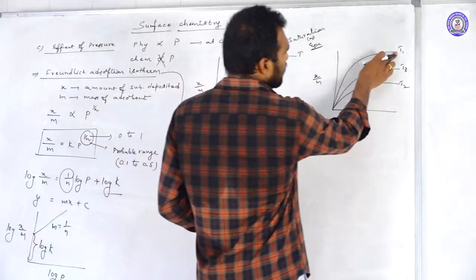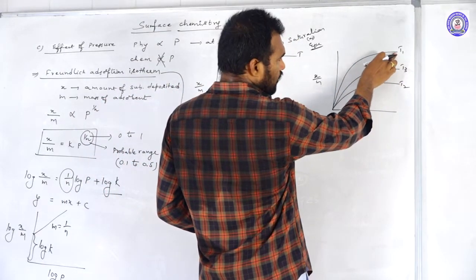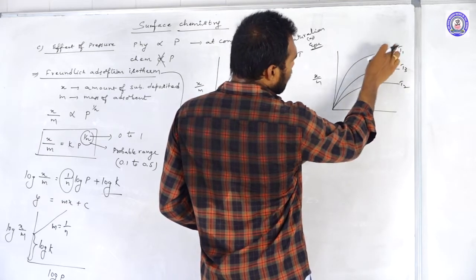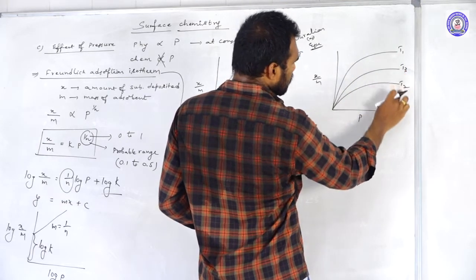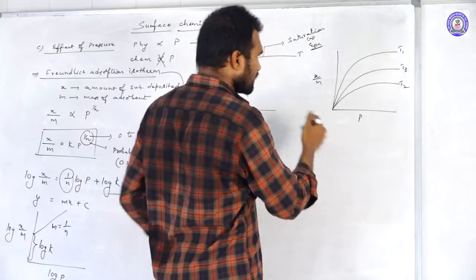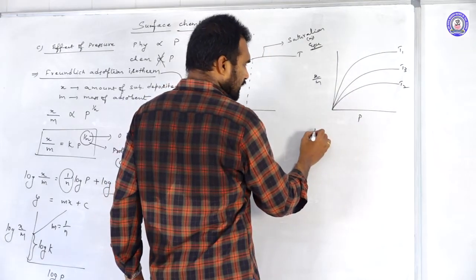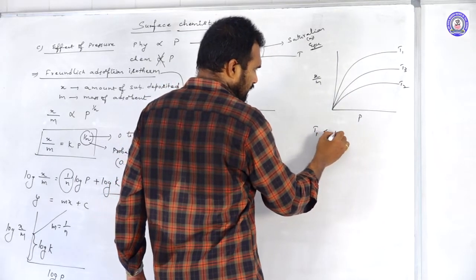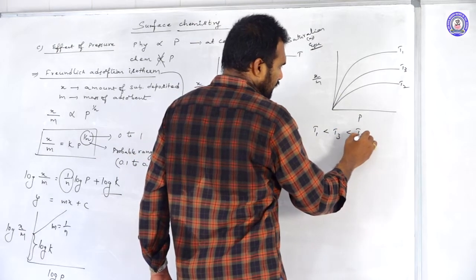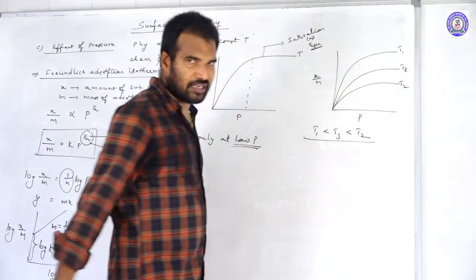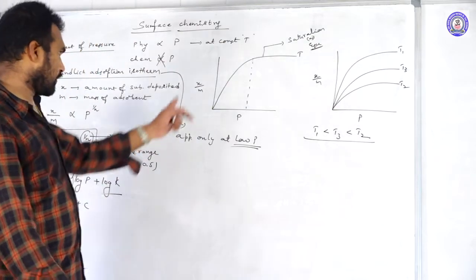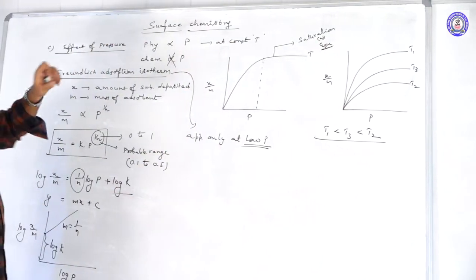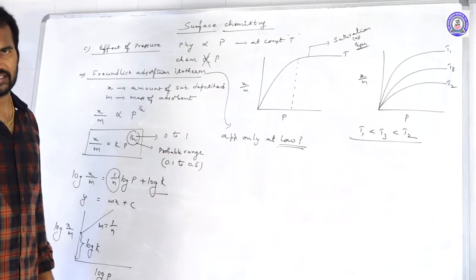That means T1 is at low temperature. When you increase the temperature from T1 to T3, it decreases. T3 to T2 decreases further. So the increasing order is T1 lesser than T3 lesser than T2. Very important graph. Just remember these three graphs in the case of Freundlich adsorption.